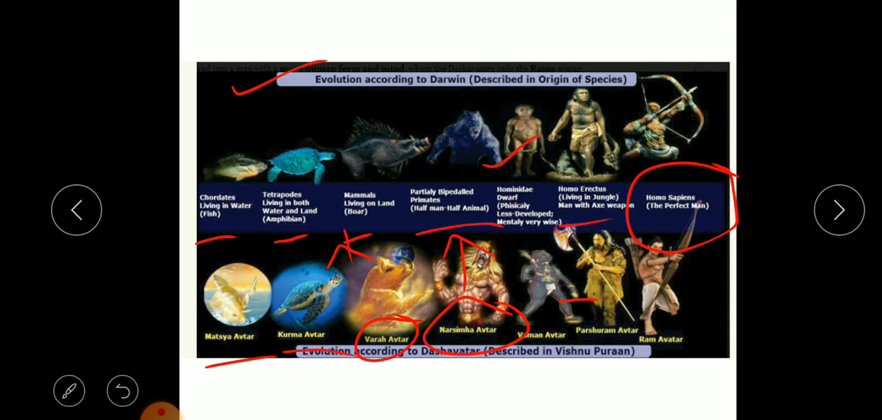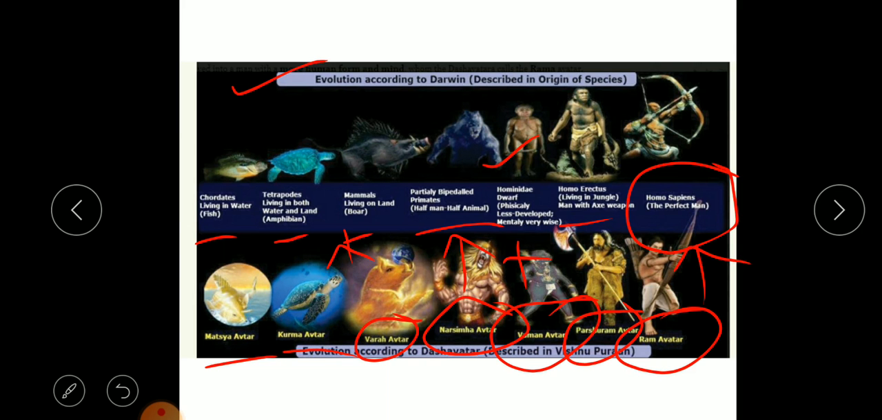Then Vaman avatar, who is a small Brahmin who was mentally very wise. So again, that we can connect with Hominidae. Next was Parshuram avatar. Parshuram can again be connected with Homo erectus, who is living in the jungle and has a weapon. And the last one is Ram avatar, who can be considered today's modern man or Homo sapiens, that is, the perfect man.